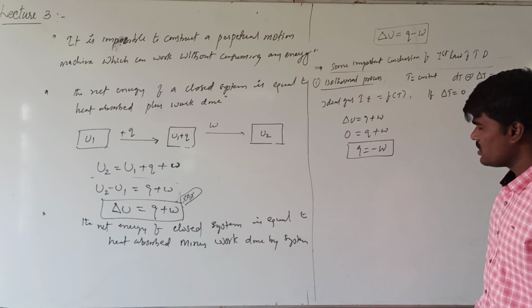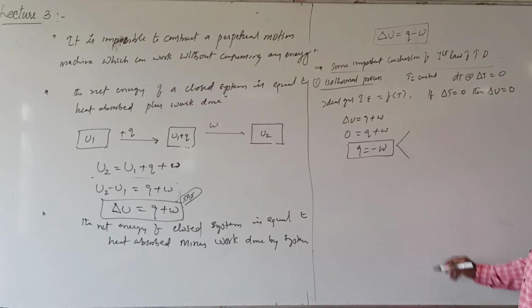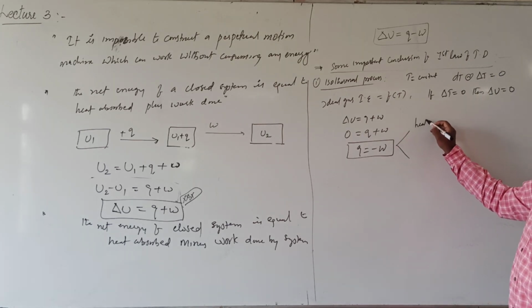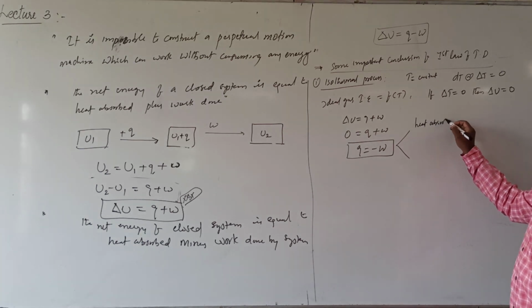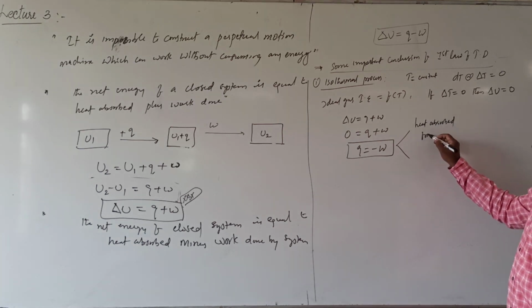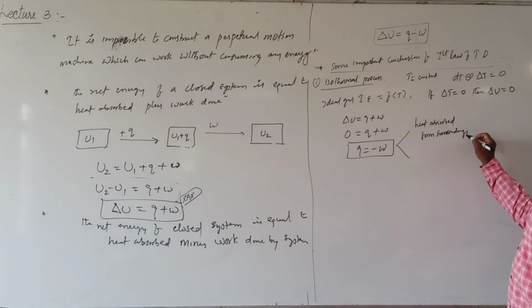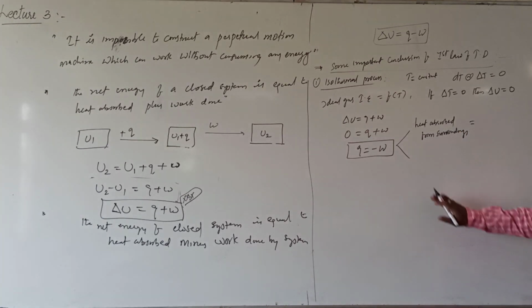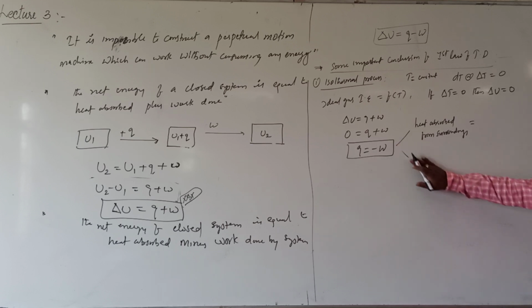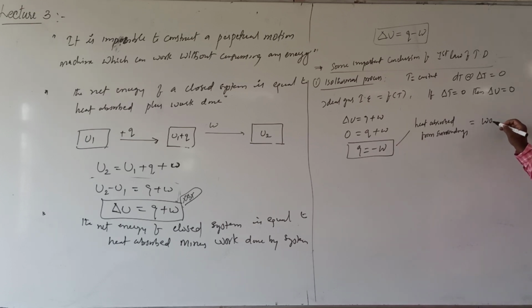What is meant by this? It means that heat absorbed from surroundings will be equal to work done by system.